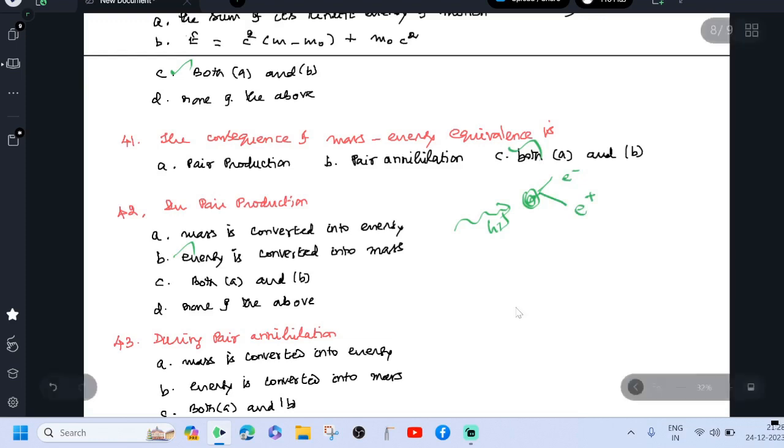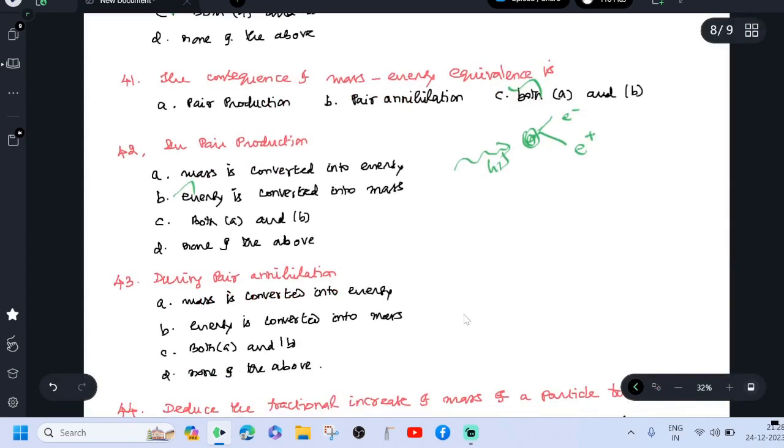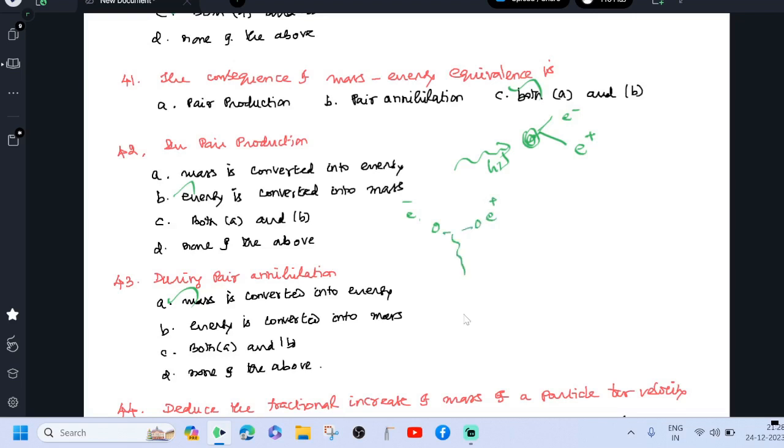During pair annihilation, mass is converted into energy. Here, option A is correct. Suppose an electron meets its antiparticle, the positron. They annihilate, so energy is liberated. So mass is converted into energy. In general, E equals mc squared is the equation.